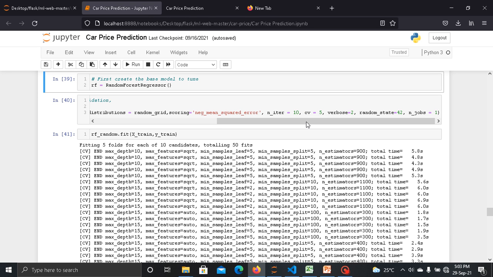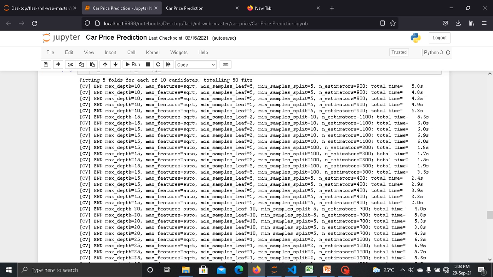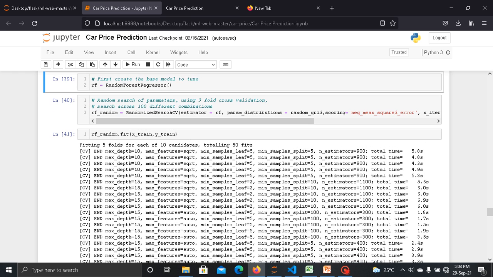Then number of iterations is 10. Then cross validation is equal to 5. Then verbose is equal to 2. Then random state is 42 and number of jobs is 1. So these are the parameters which I have taken. Now here I just fit our training data set into our model.